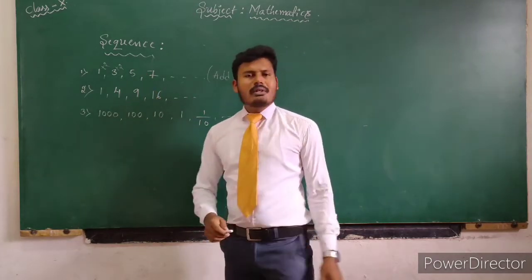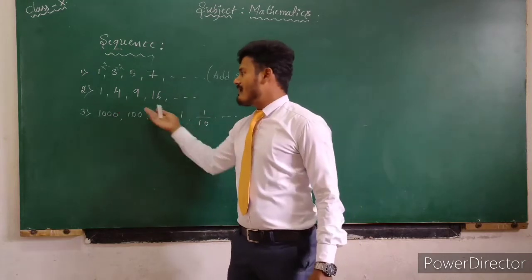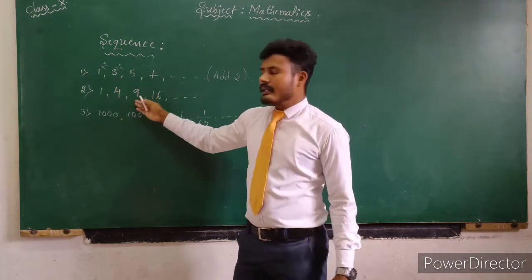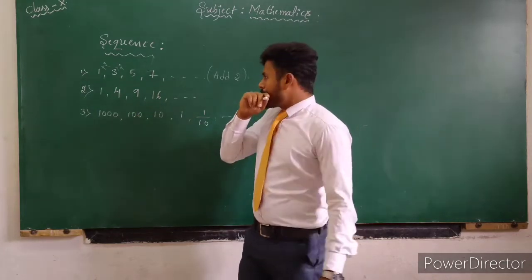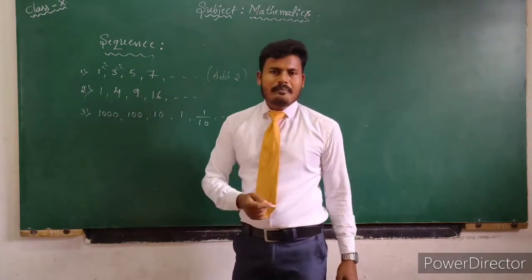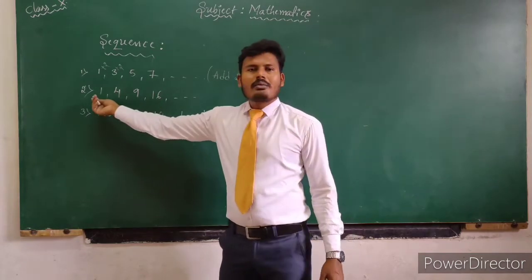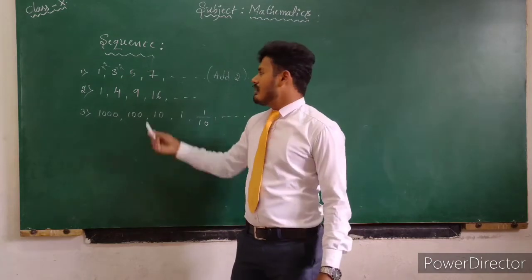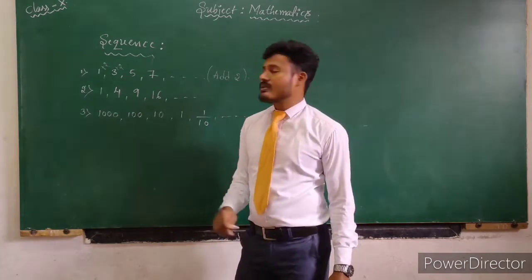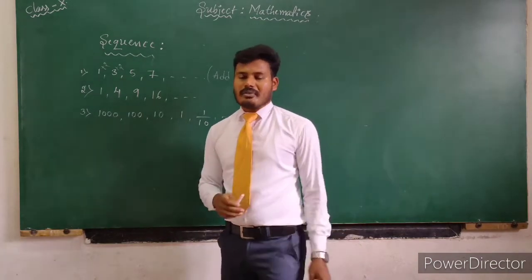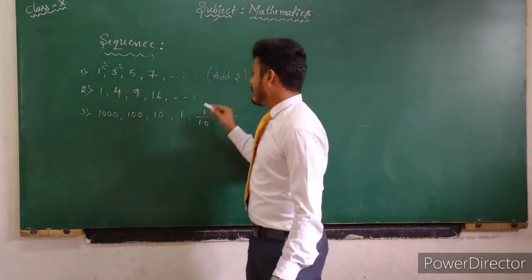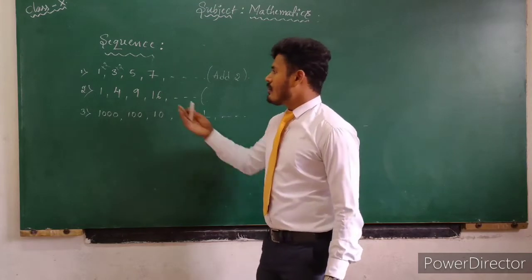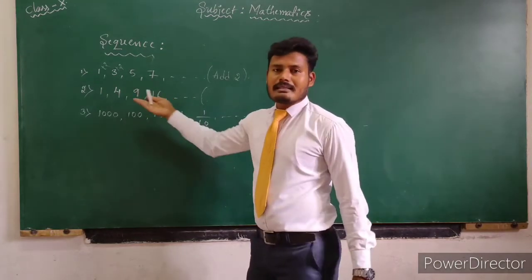Then consider example number 2. These are the set of numbers 1, 4, 9 and 16. So what are these numbers? 1 is a perfect square, 4 is a perfect square, 9 is a perfect square, and 16 is a perfect square. So the rule present in this example can be easily understood.